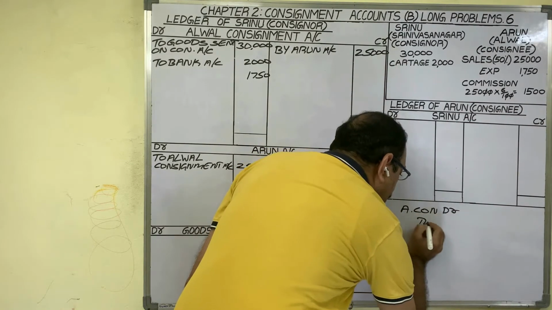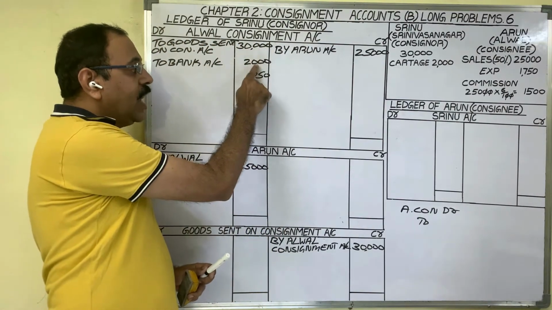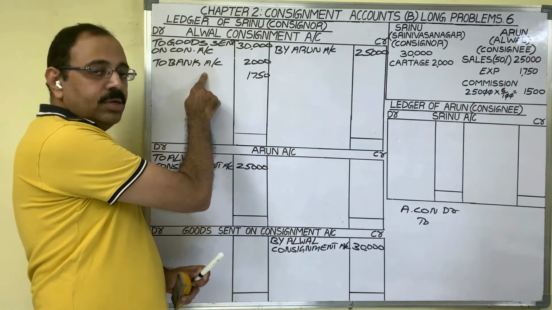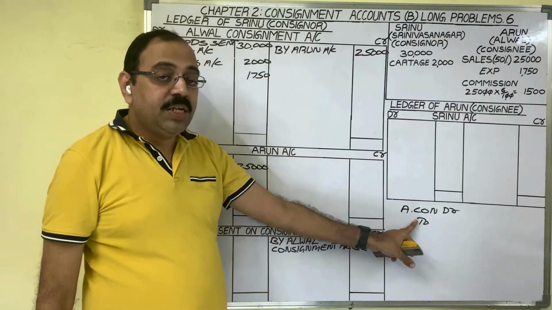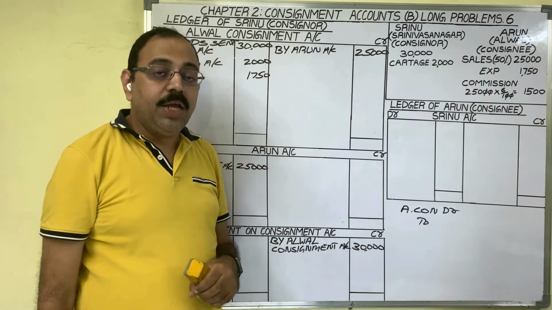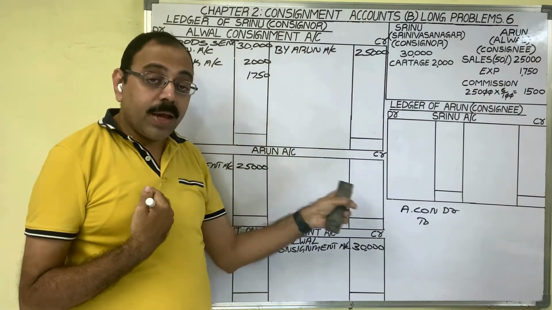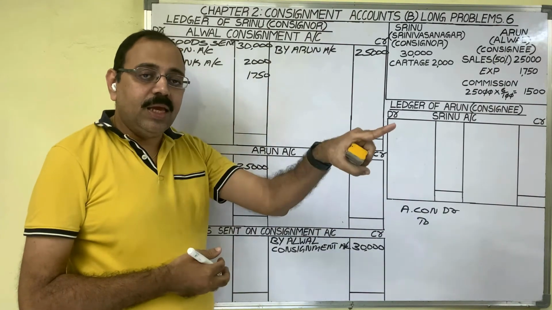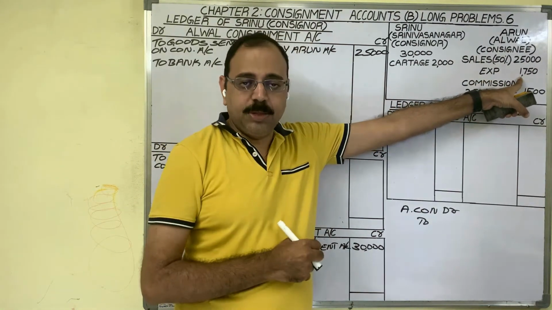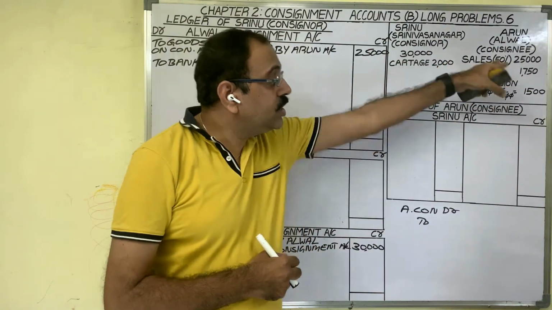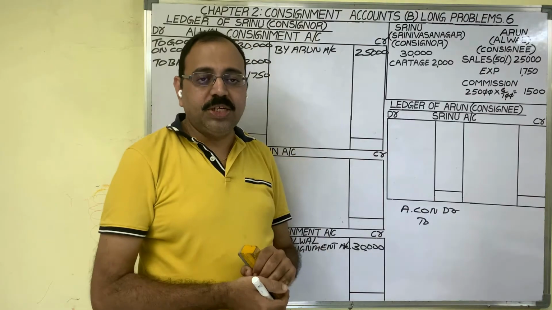For the consignor's expenses, in the consignor's books we wrote bank because we issued a check. But this 1750 expenditure is incurred by the consignee. Money is not going from the consignor, so we should not write bank or cash. The consignee incurred that expenditure, but he doesn't bear it because he is selling our goods.